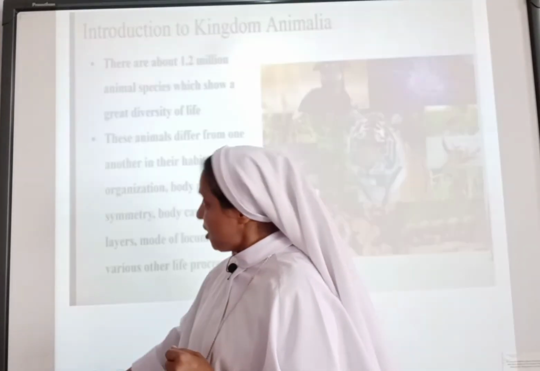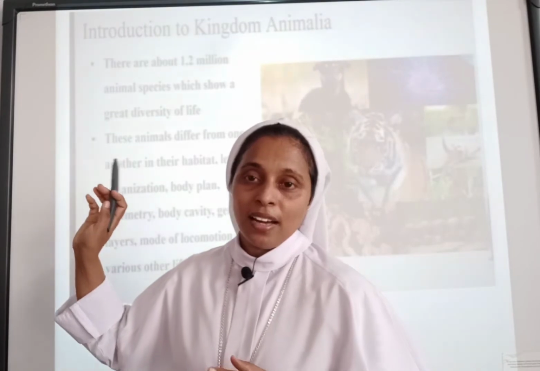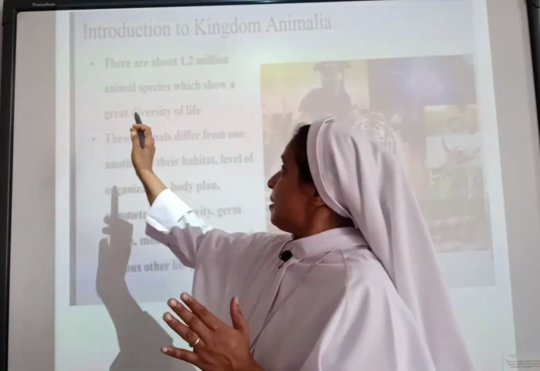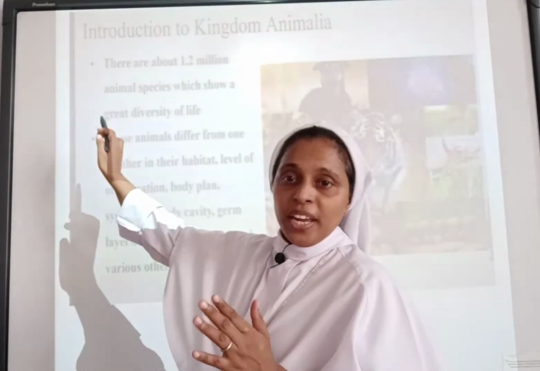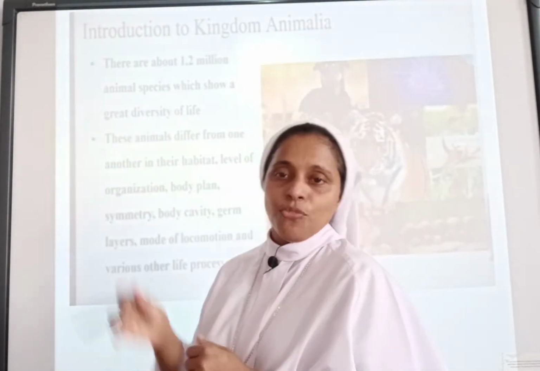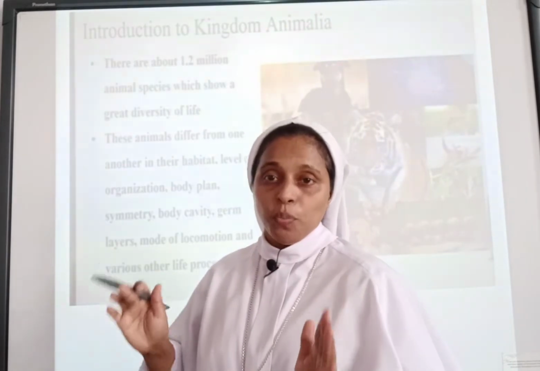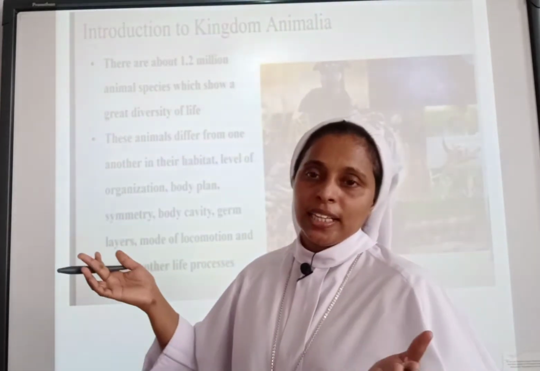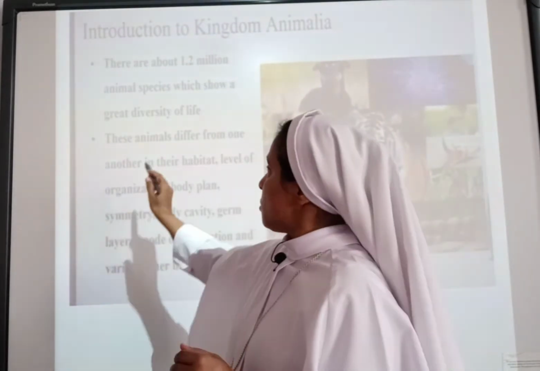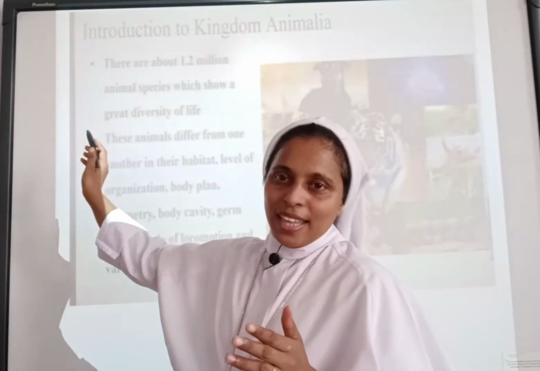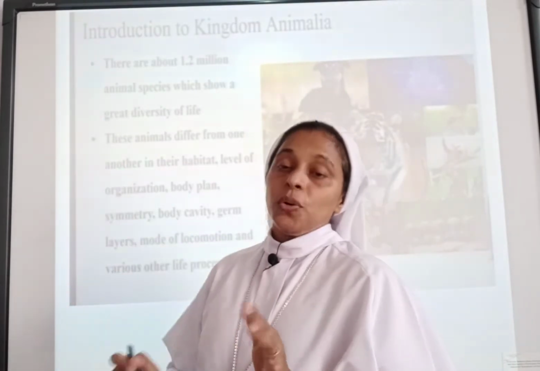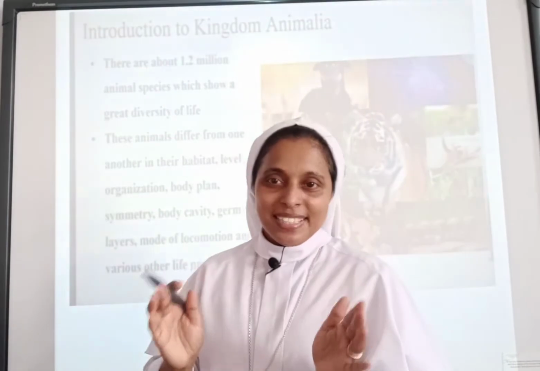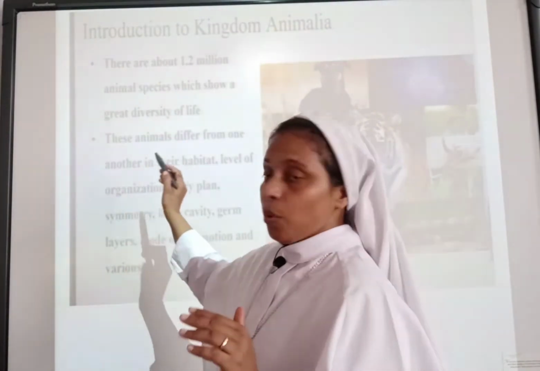We have seen in the introductory part that there are around 1.2 million animal species, showing great diversity of life. There may be more than that, but it is a calculation, so we say approximately. They differ in shape and size. All the animals differ in shape and size. So on what basis do they differ?